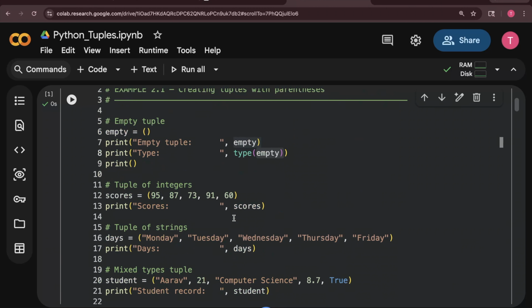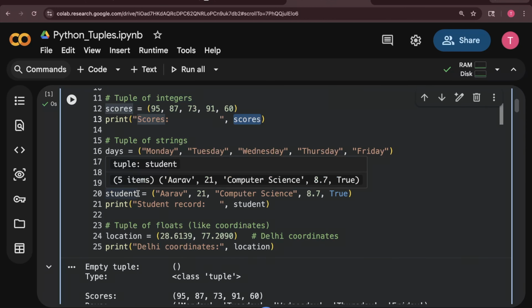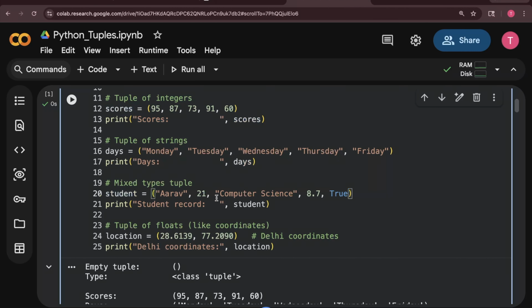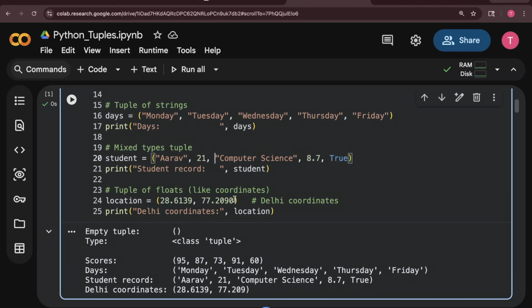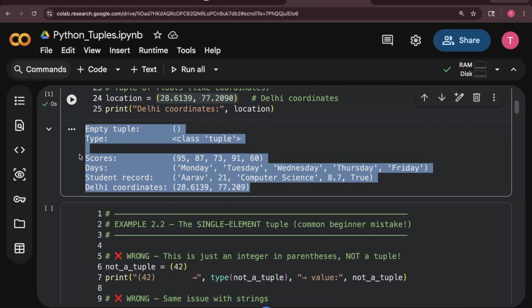Okay, then tuple of integers. Again inside parentheses you have defined the numbers. This is the tuple. Tuple of strings. Again inside tuple I have defined all the days mentioned here. As I said, tuple is heterogeneous like list. That's why it can contain multiple data types: Array of 21, computer science, 8.7, true. So boolean, string, integer, float, everything is there. Then it can contain coordinates like this also, and below we have printed all of them.